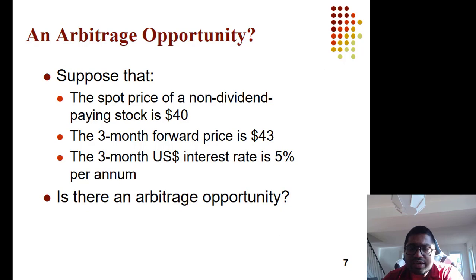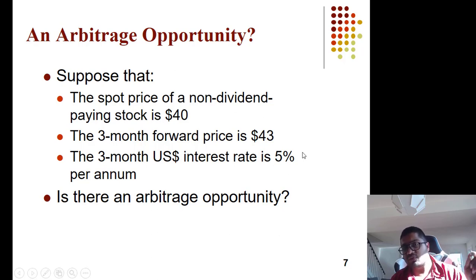You always calculate the forward price F0. So it is 40 into exponential 5% into 3 by 12, that is 0.25. Whatever F0 you get, you compare it with the actual forward price. So once again, calculate the forward price F0, compare it with FA.